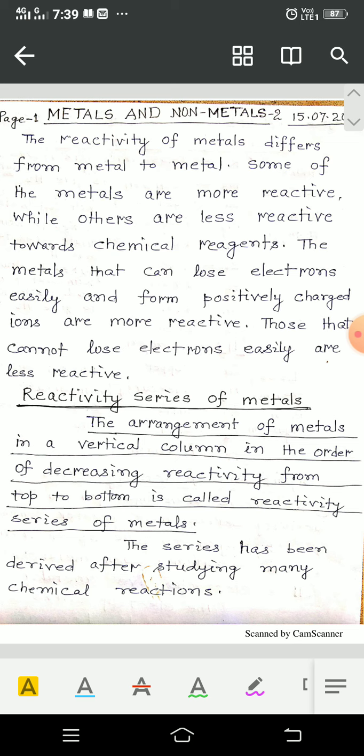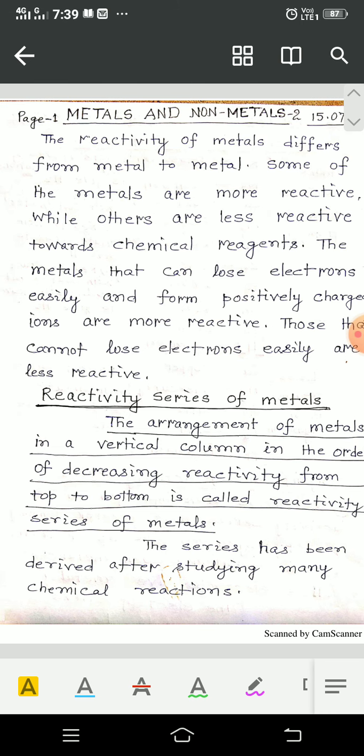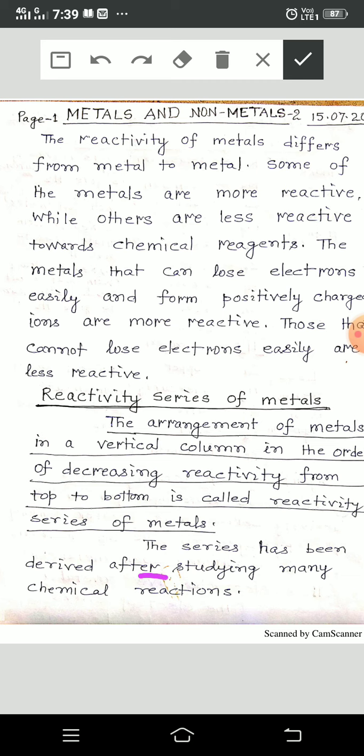The series has been derived after studying many chemical reactions. So the series was prepared on the basis of studying the chemical reactions regarding the metals.